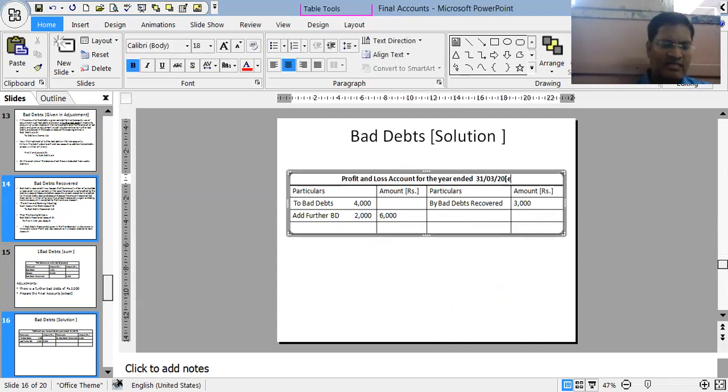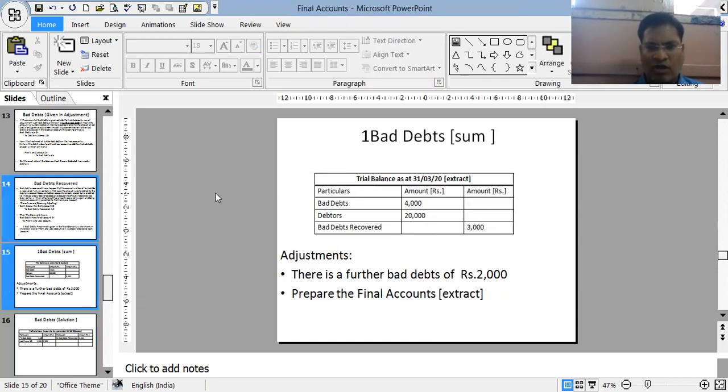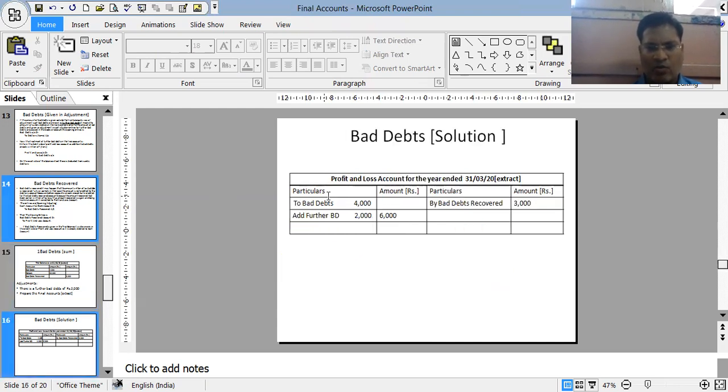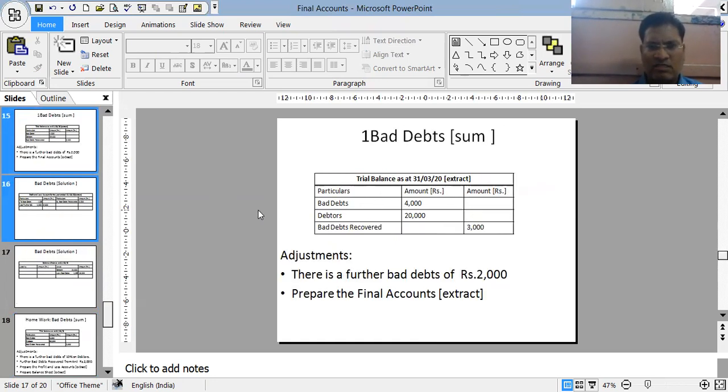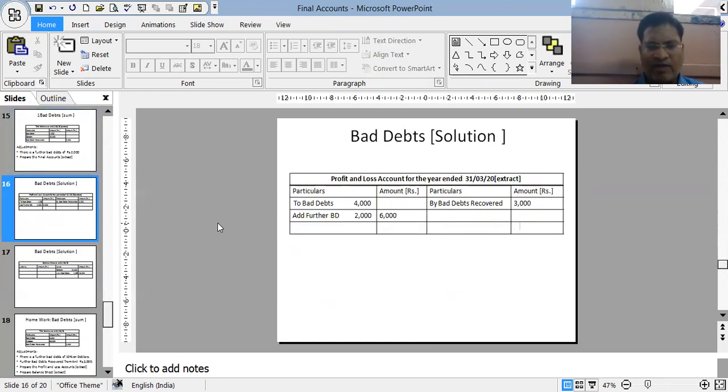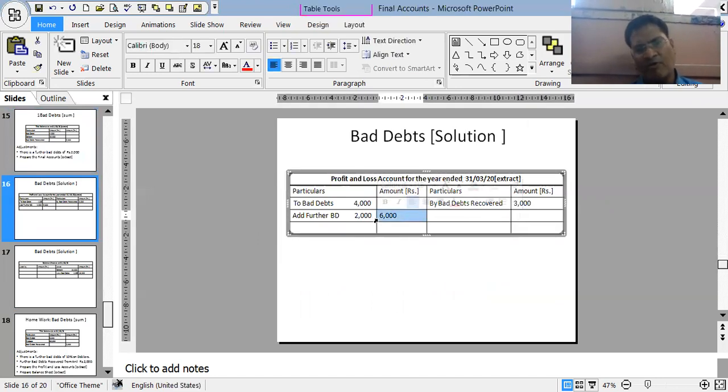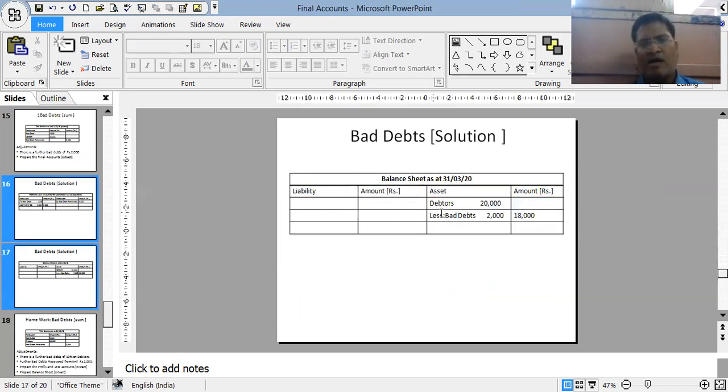This is the extract of the profit and loss account prepared over here. We have to write to bad debts which is given in the trial balance. See, 4,000 was given in the trial balance, so we have written that to bad debts, 4,000. Then there was a further bad debts of 2,000, so we are recording that over here. Add further bad debts 2,000, so the entire figure of 6,000 is written on the debit side of the profit and loss account. And we have recovered bad debts of 3,000, that is the income, so we are writing it over here as bad debts recovered.